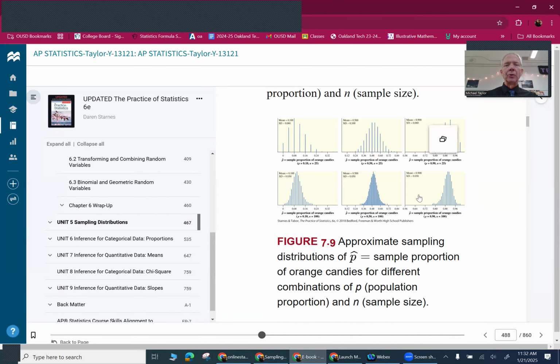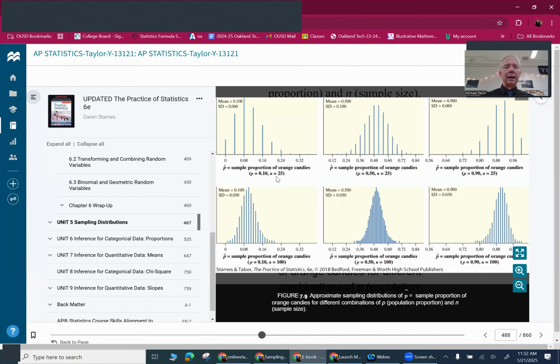What this picture shows is the one on the left here. If you only had 10% orange candies and you only grab 25 at a time, you are normally going to get about 0.10 because that's what we're expecting, or 2.5 candies. But sometimes it'll be higher and sometimes it'll be lower. There's a possibility you could actually get a large number, like 24 or 25. It would be unlikely, but it could happen. So this has a tail on the right because some of those larger values are unlikely, but they certainly can happen. Whereas it's impossible to go below 0. I can't go less than 0. So this is slightly skewed to the right because occasionally I'll get very large values.